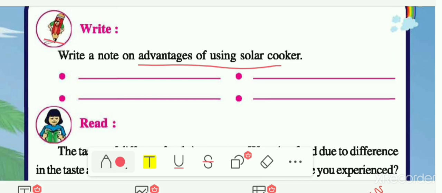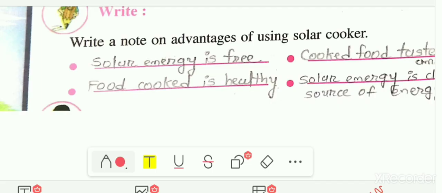So now let us see the answer for this note on advantages of using a solar cooker. Here are some of the advantages given to you. You can write this in your textbook. The first advantage is solar energy is free. It is free of cost. We do not have to spend any money on solar energy. We just have to buy the solar cooker once. That's all. Then we can make our food with the help of solar energy, which is totally free of cost.